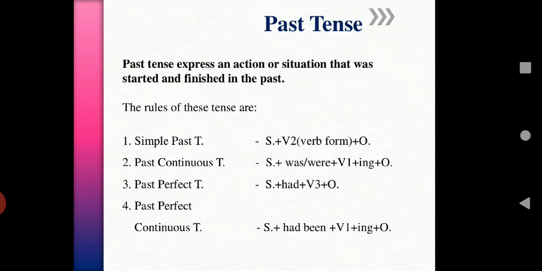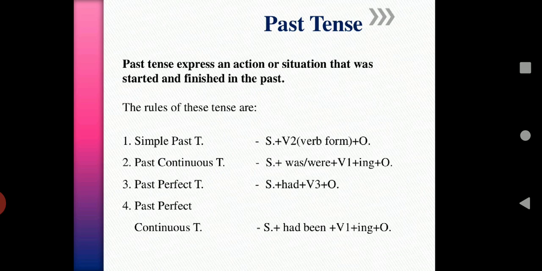Past perfect: subject plus had plus V3 plus object. Past perfect continuous: subject plus had been plus V1 ing form plus object. So here was and were are past be forms. Verb forms are different. The auxiliary verbs, which means helping verbs, are be forms: am, is, are in present tense, was, were in past tense.